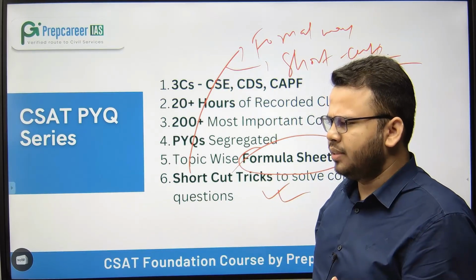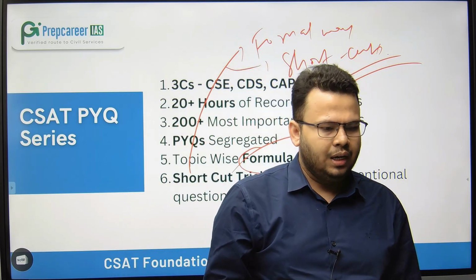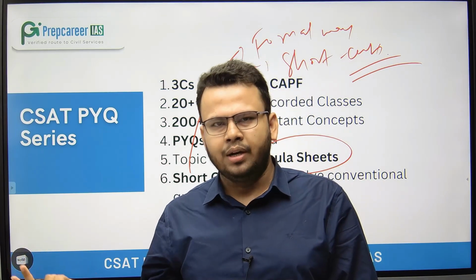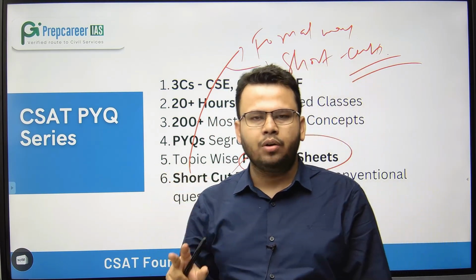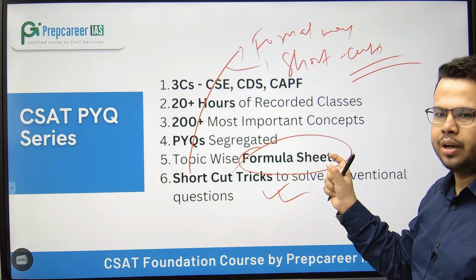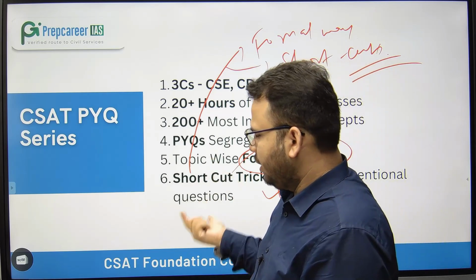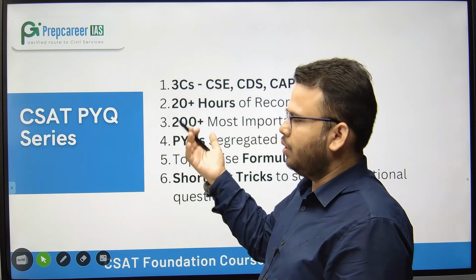Suppose you encounter a question of the same pattern, same concept in the examination, and you are left with just 5 minutes, or you have to solve 5 to 10 questions. At least 2-3 questions you can do within 5 to 6 minutes only if you know the shortcut tricks. So these types of shortcuts you are going to learn as part of the CSAT PYQ course.